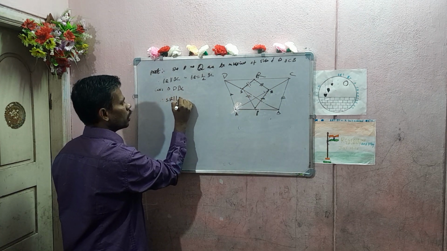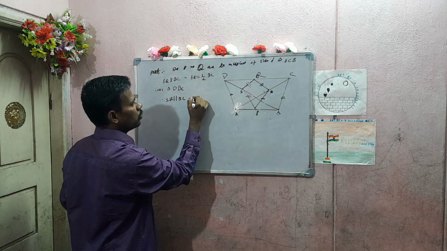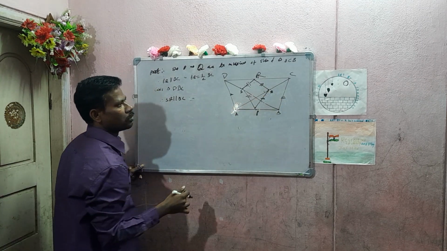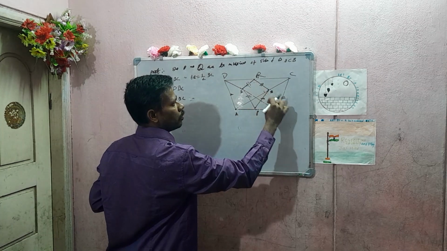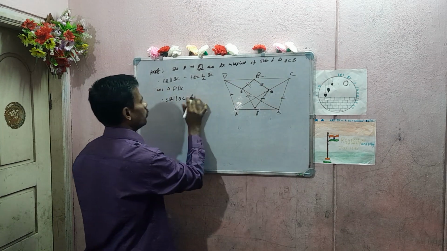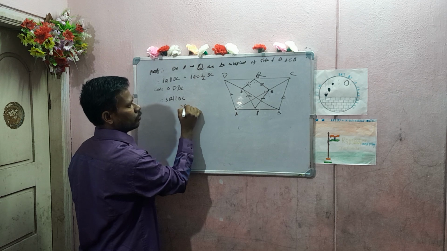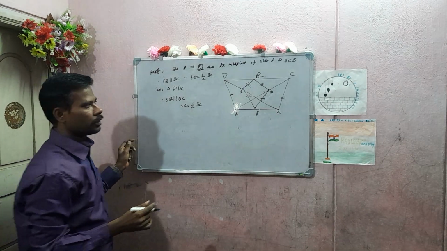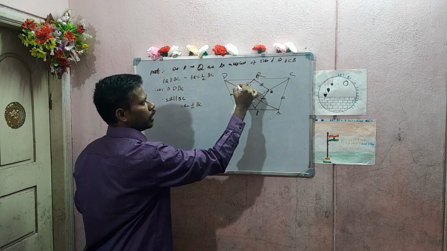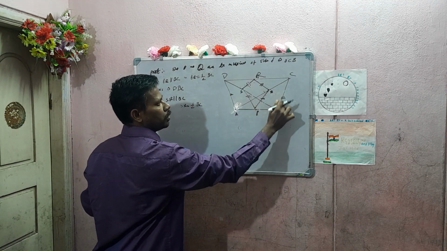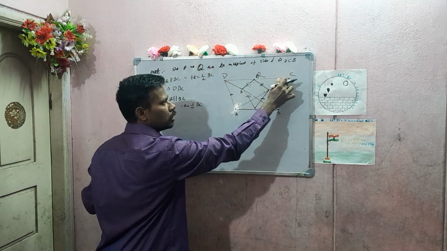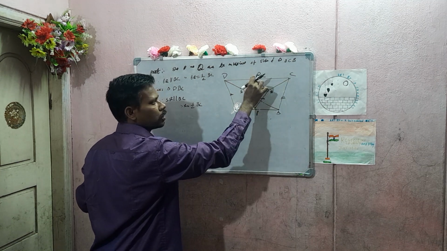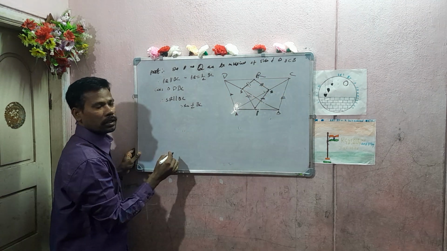Also SR is equal to half of BC. I am taking this triangle, DBC. SR is parallel to BC and also SR is equal to half of BC, right?